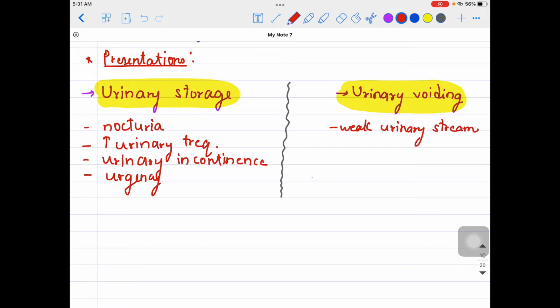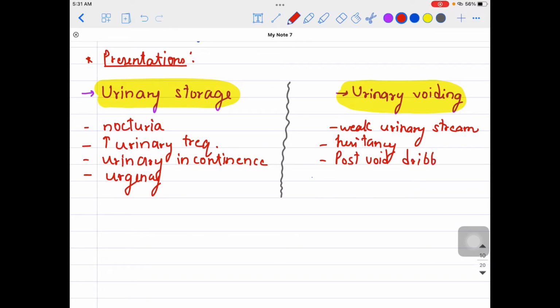They might have hesitancy while urinating, standing in the washroom and not being able to void the urine. Then there might be post void dribbling.